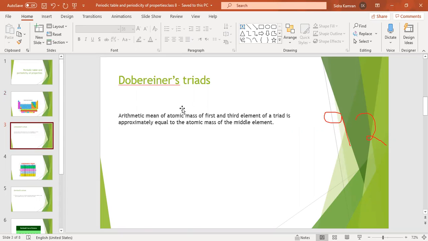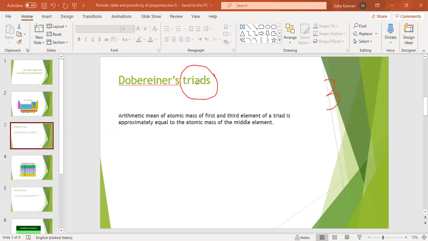Dobereiner was a German chemist, and he was the first scientist who tried to arrange elements in the form of groups. He arranged elements in groups of 3 elements. That's why Dobereiner's periodic table is called the triad, because he took 3 elements and made their group.